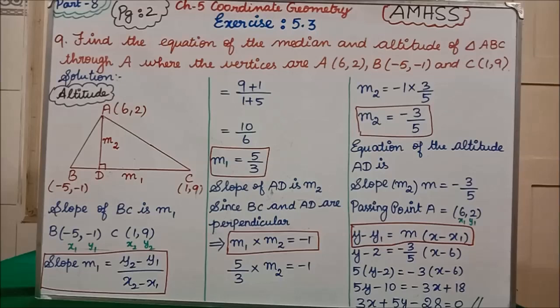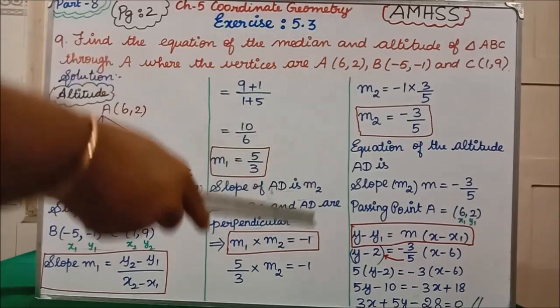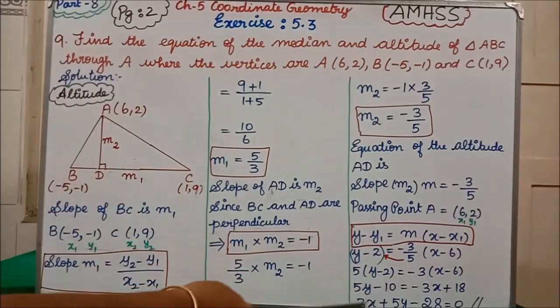The next step we are doing is cross multiplication. We take the denominator 5 to the left hand side, see, I have written an arrow mark. So 5 into y minus 2 is equal to minus 3 into x minus 6.